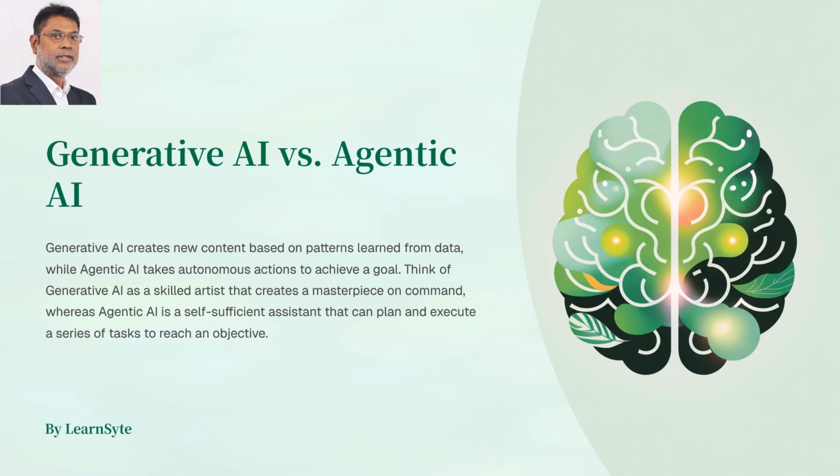Generative AI versus agentic AI. Generative AI produces new content by learning patterns from data. Agentic AI goes further. It plans, decides, and takes actions to achieve a goal. Think of generative AI as an artist creating on request, while agentic AI is an assistant that can plan and complete tasks on its own.